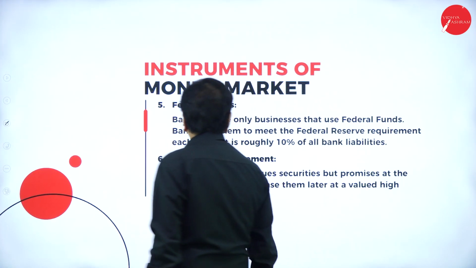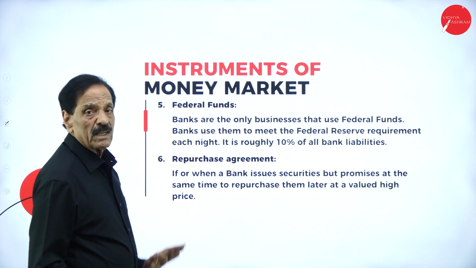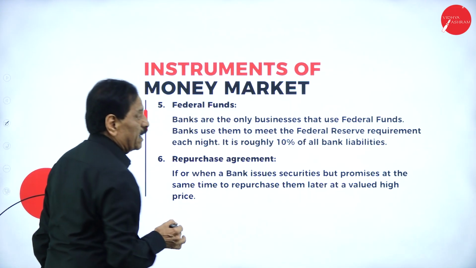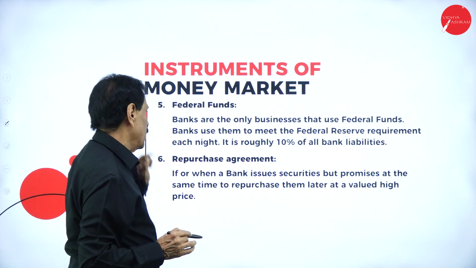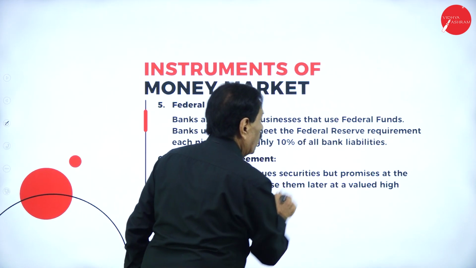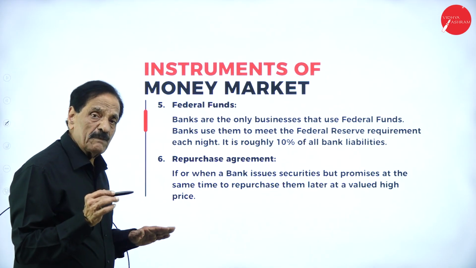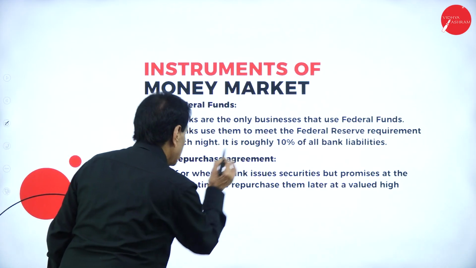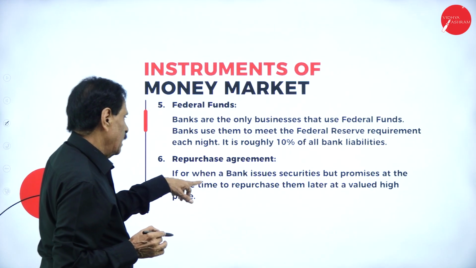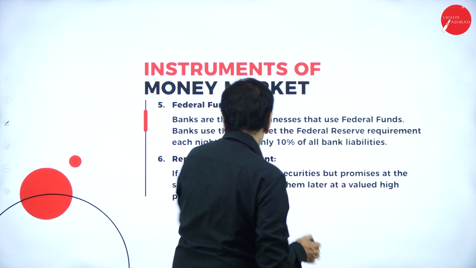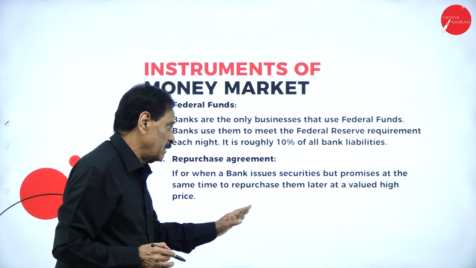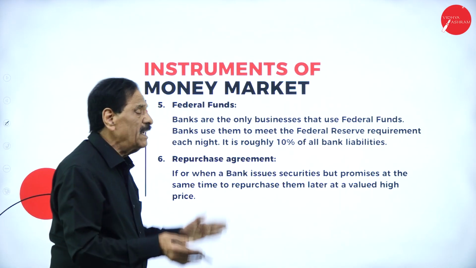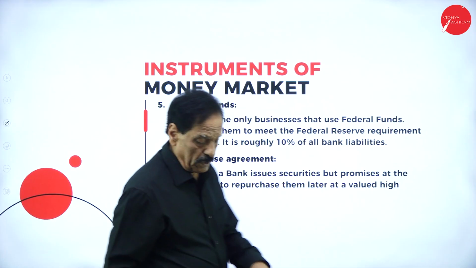Federal funds. Banks are the only business that use federal funds. Banks use them to meet the Federal Reserve requirement each night. It is roughly 10% of all bank liability. So all bank liability will be issued, what was given by federal funds. Repurchase agreement. When a bank issues a security but promises at the same time to repurchase it later at a higher price. So the banker gives the guarantee and will take it back at a higher price.